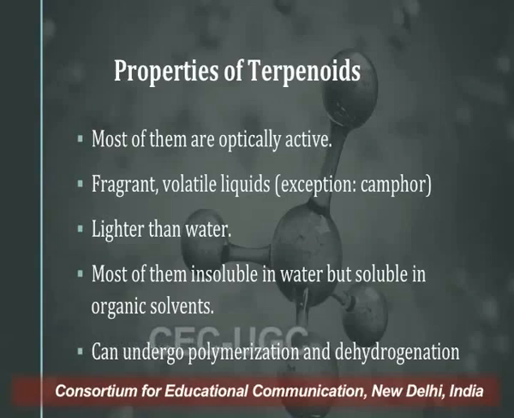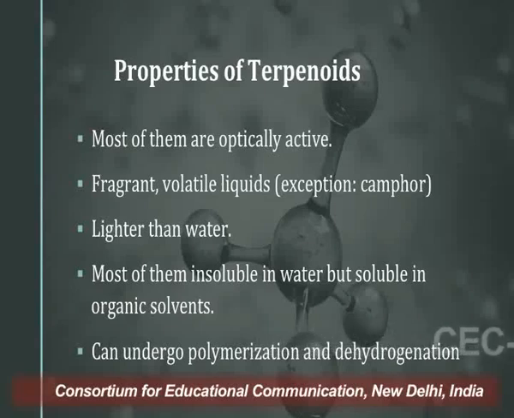Now we move on to the properties of terpenoids. The majority of the terpenoids are optically active, and in nature you will find their isomers. Some of the isomers even have different pharmacological or therapeutic activities, or some of the isomers are more active than their counterparts. As we discussed, monoterpenoids and sesquiterpenoids are the major components of the volatile oils, and since they are the major component, they are responsible for the fragrance of those oils.